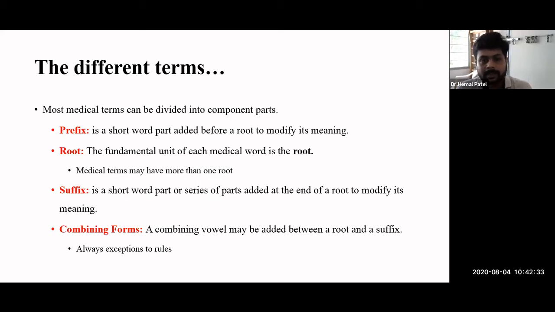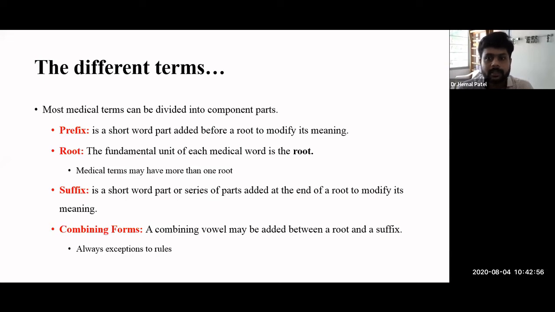The root meaning changes according to the prefix added. If, instead of Dr. Yesa Desai, I add Advocate, Advocate Yesa Desai, the whole meaning will change. That's why the prefix is very important in medical terminology.